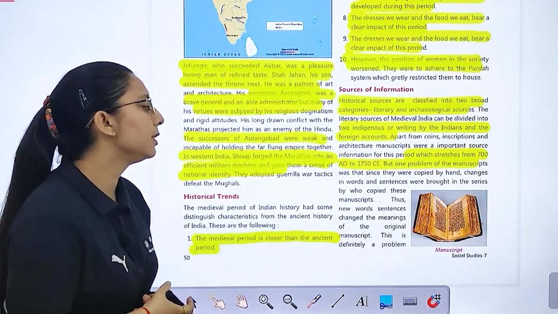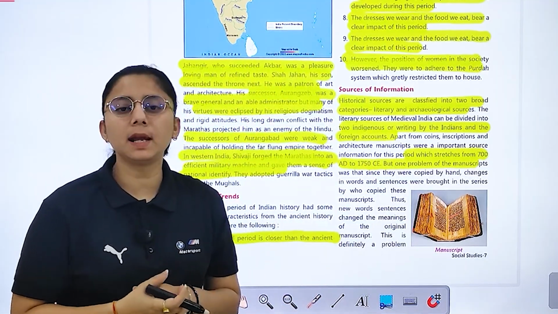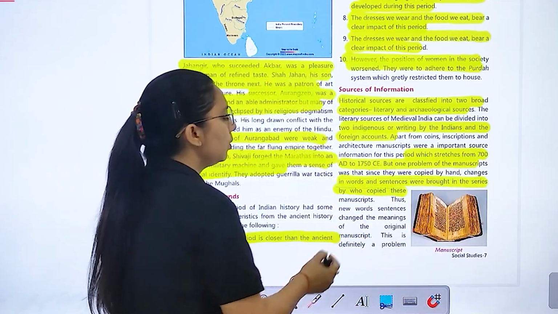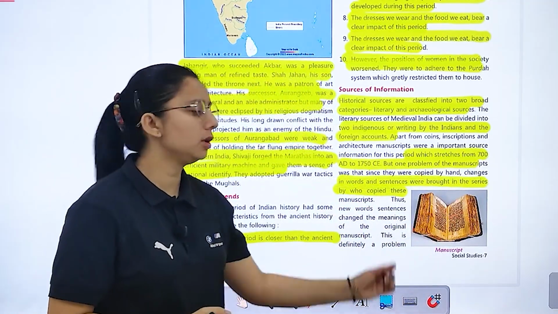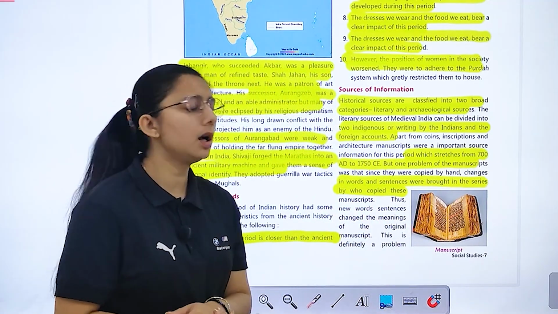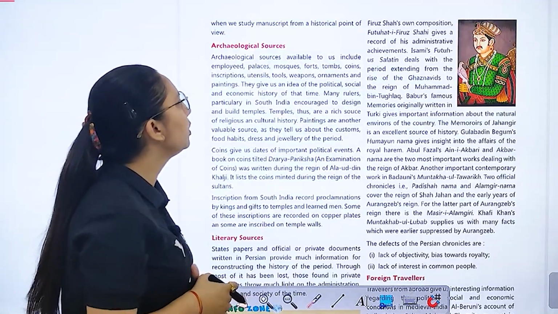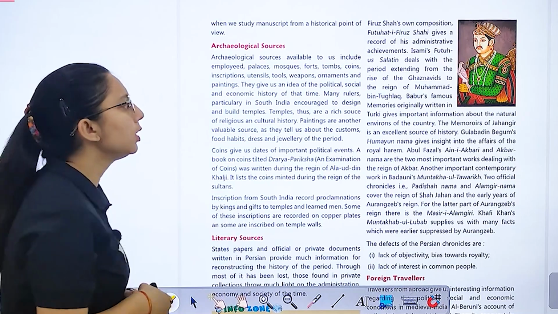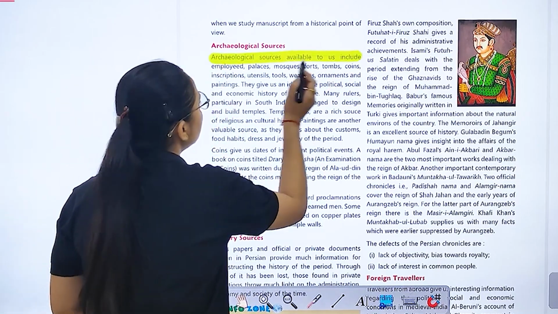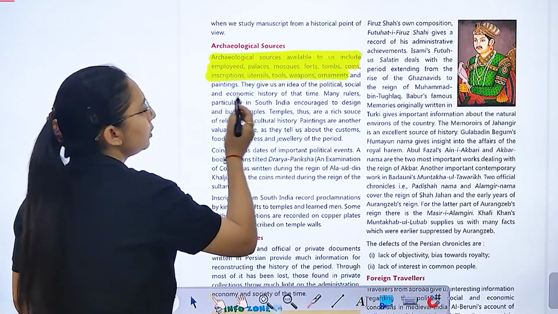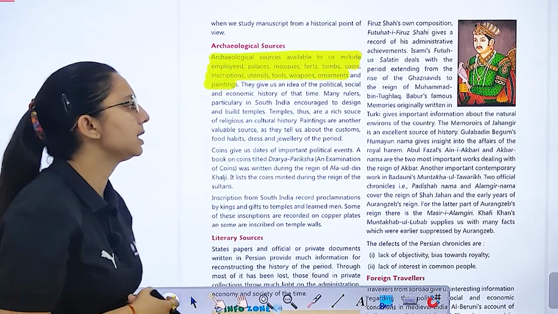But one problem of the manuscript was that since they were copied by hand, changes in word and sentence were brought in by those who copied these manuscripts, and the new words and sentences changed the meaning of the original manuscript. So archaeological sources, if we talk about, archaeological sources that are available to us include palaces, mosques, forts, tombs, coins, inscriptions, utensils, tools, weapons, ornaments and paintings.